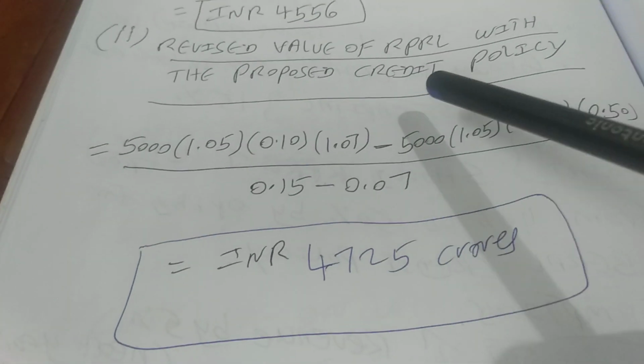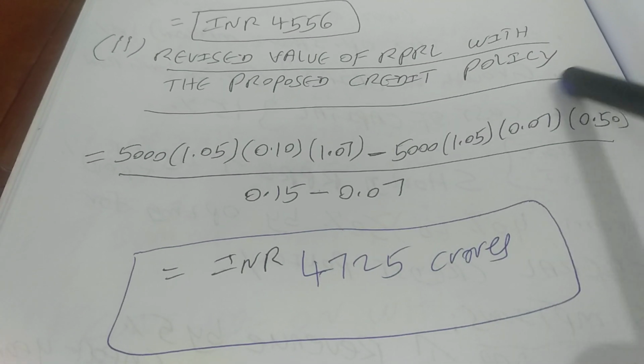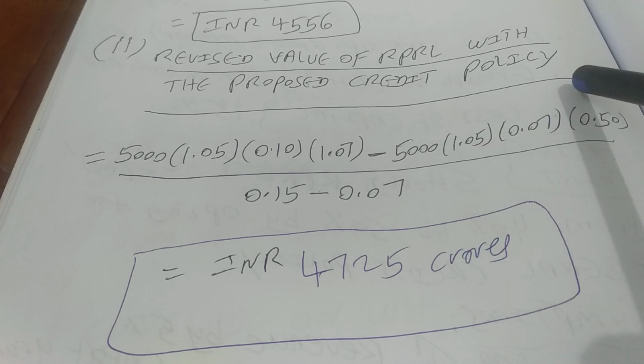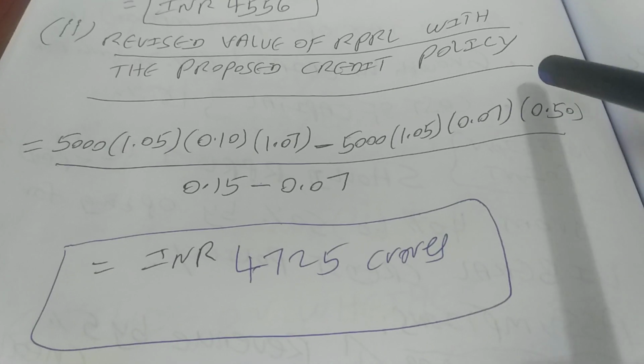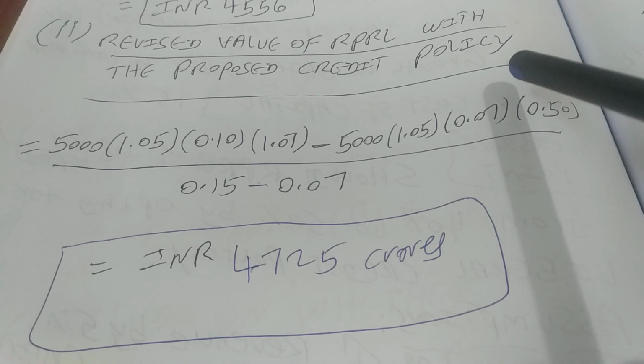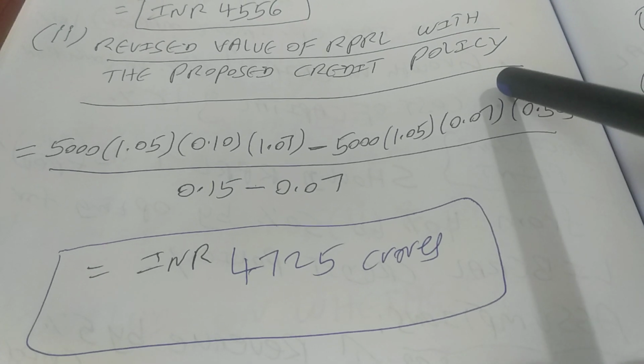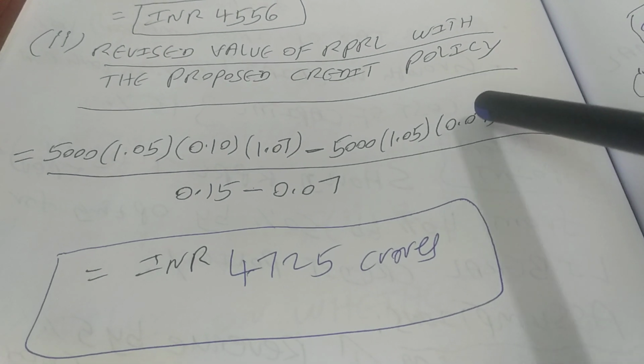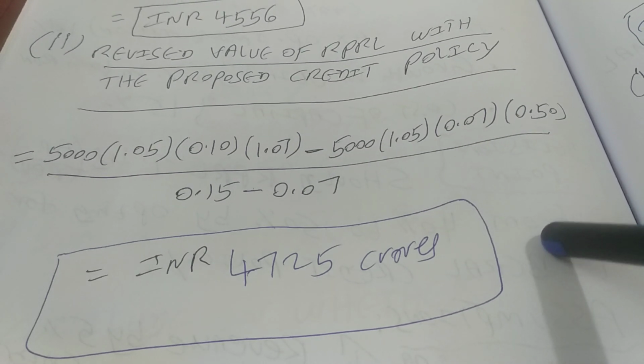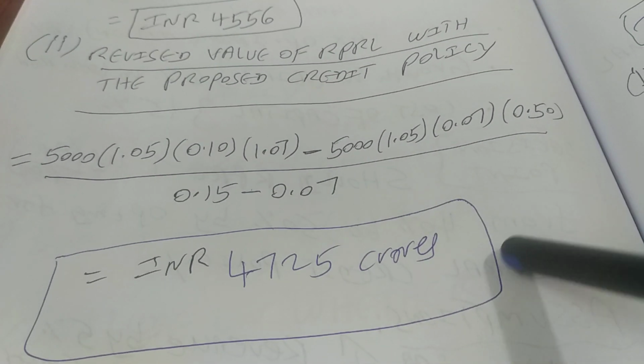Now let us go for the second step, wherein we are trying to find out the revised value of the company when it is going to change its credit policy, right? From 40% receivable, if it is going to change to 50%, what will happen to the value of the firm? That is the question we are trying to answer, right? So run through the computation process again.